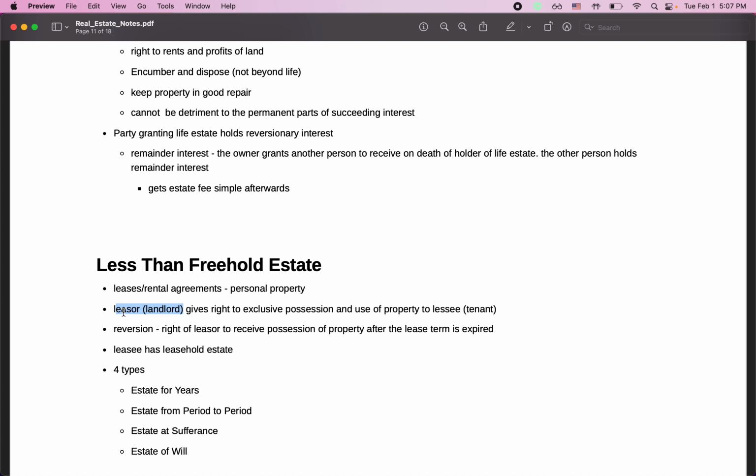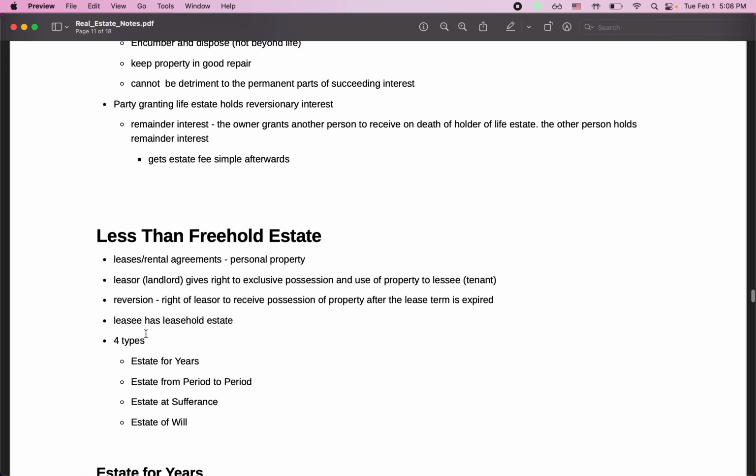So lessor, right? Giver, right? Is the landlord. Gives the right to exclusive possession and the use of property to the lessee or the tenant. Maybe lessee is kind of like you have the two E's at the end, and tenant has the E. Reversion is the right of the lessor to receive possession of the property after the lease term is expired,